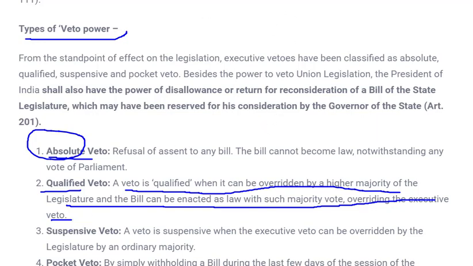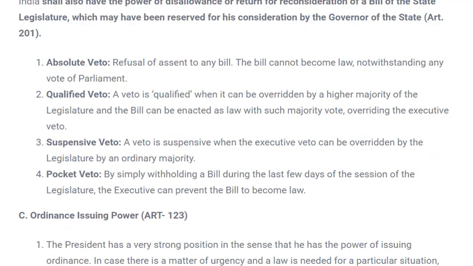Next is suspensive veto. Suspensive veto, what it is, let's see. A suspensive veto is when the executive veto can be overridden by the legislature by an ordinary majority.